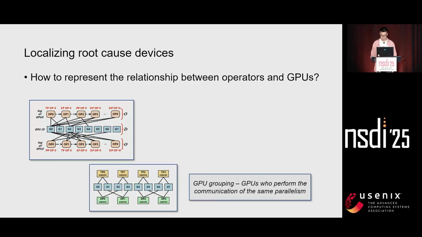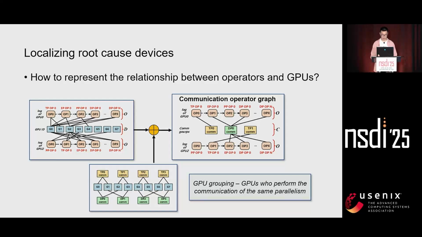Our principle is to leverage the grouping nature of parallel training strategy. Each communication operator inherently belongs to a specific parallelism group, like a tensor group or data parallel group. By modeling the relationship through this established parallel group rather than individual GPUs, we dramatically reduce the graph complexity.